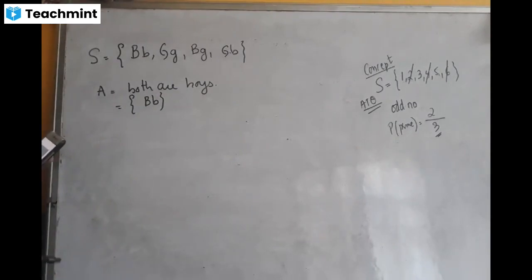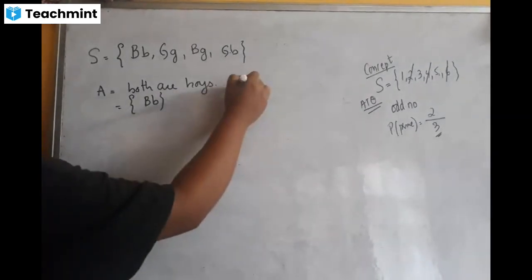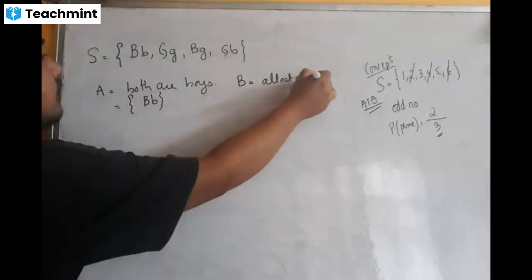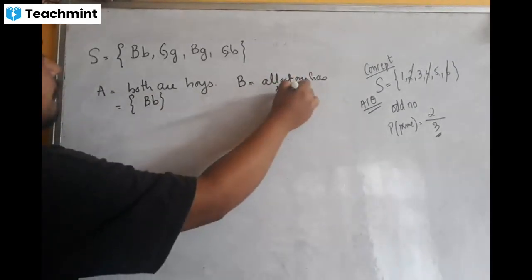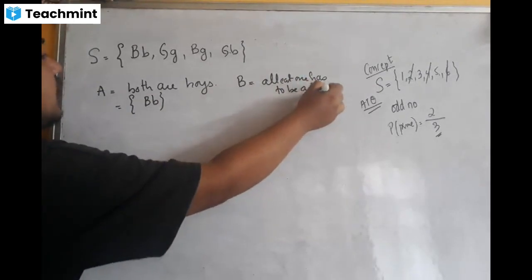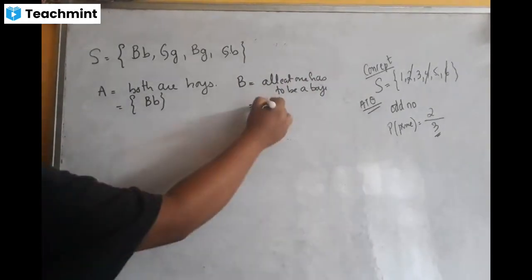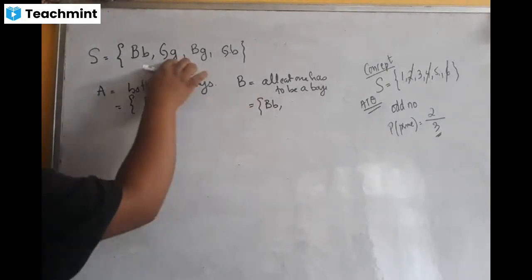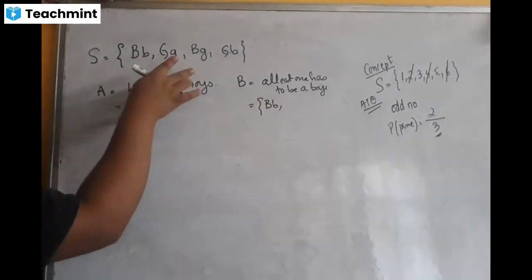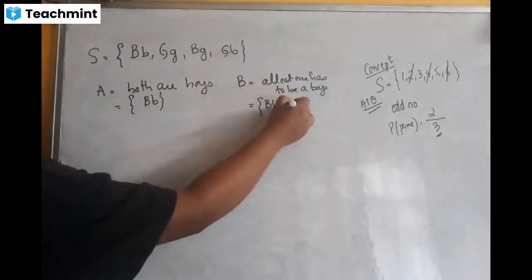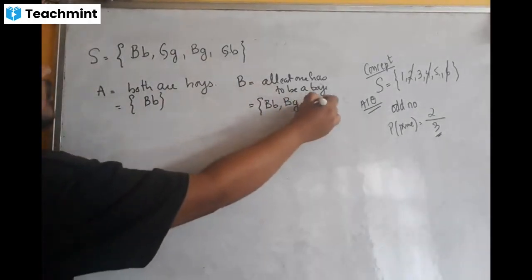Both are boys, such that at least one of them is a boy. That means this is given. The event B is given. What has to be true? At least one has to be a boy. So how many cases will come under this? At least one has to be a boy. So boy boy is fine, girl girl is not, because both are girls in this case. There has to be one boy. So this is not valid. So we got boy girl and girl boy.